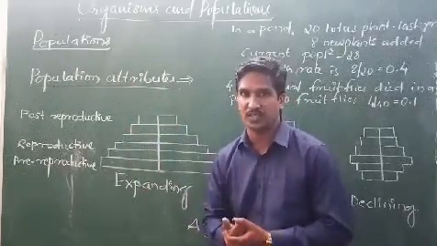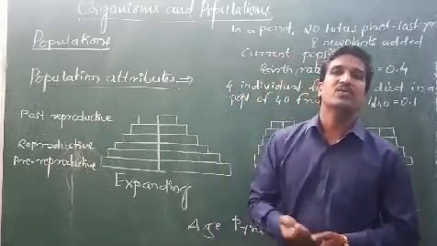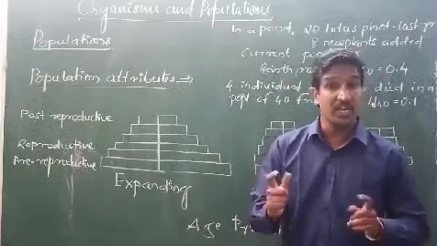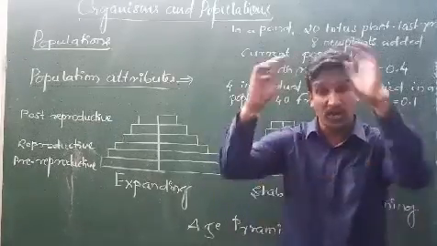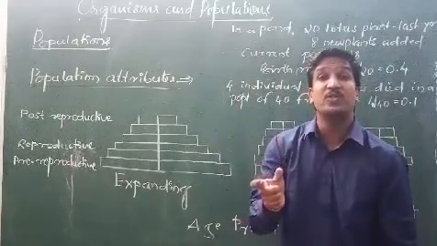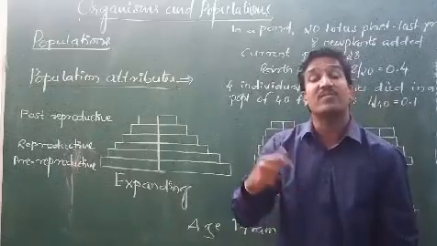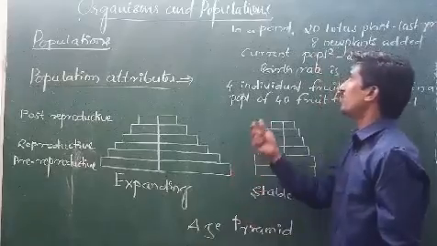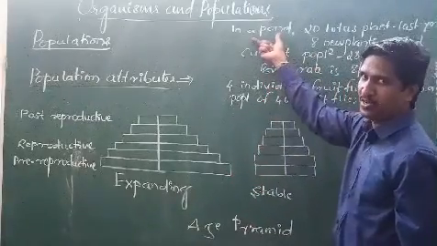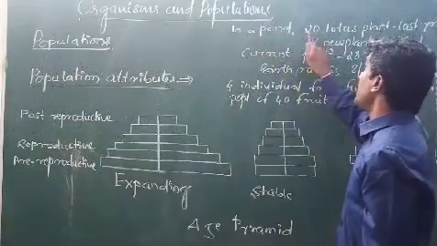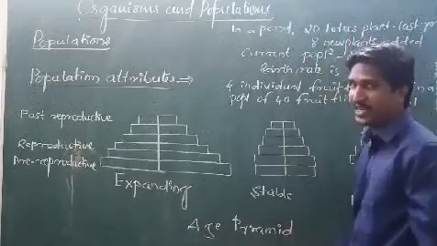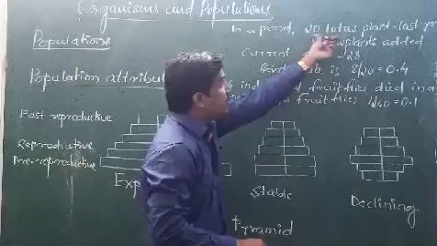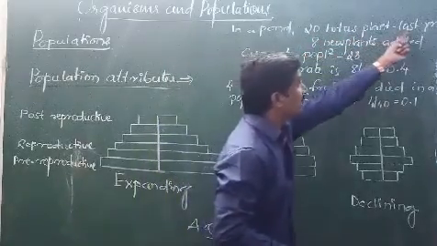As you know very well, for an individual organism there is a birth and a death, but for a population there is a birth rate and a death rate. For example, in a pond 20 lotus plants were present last year.